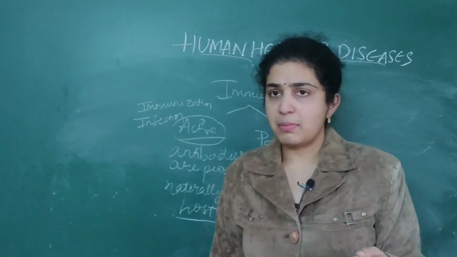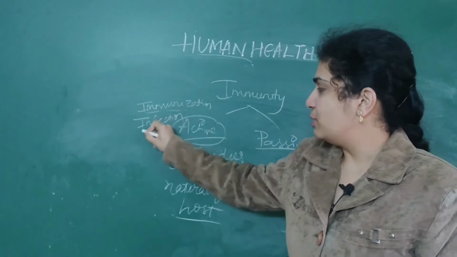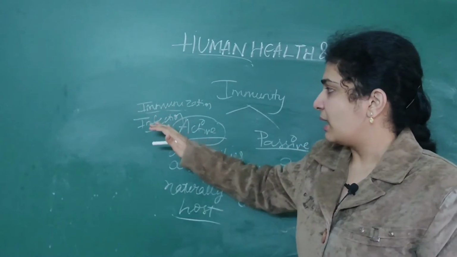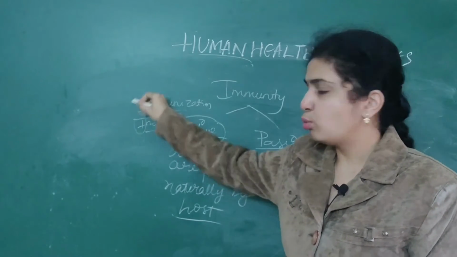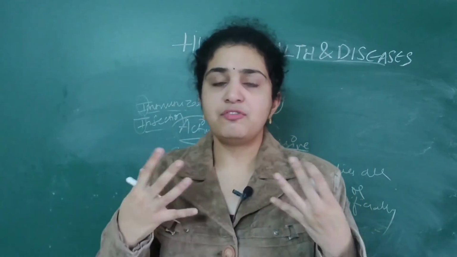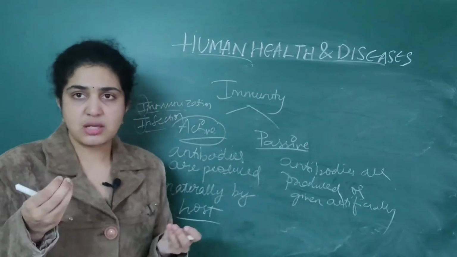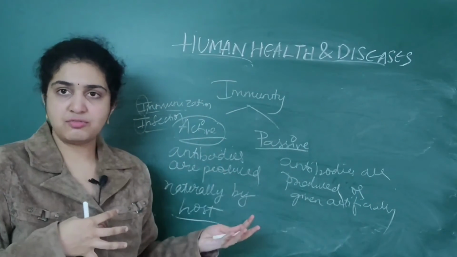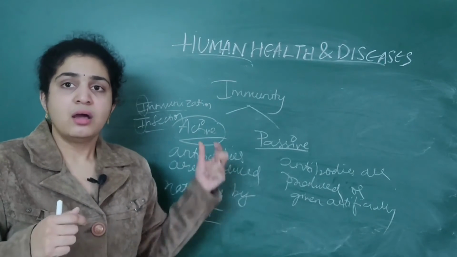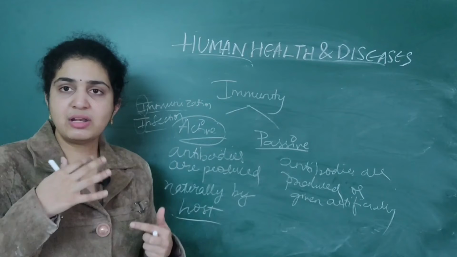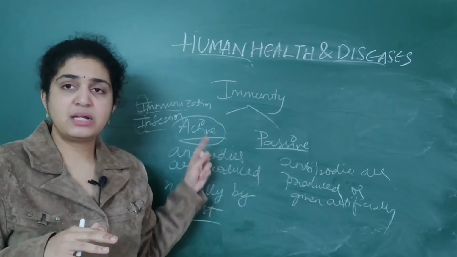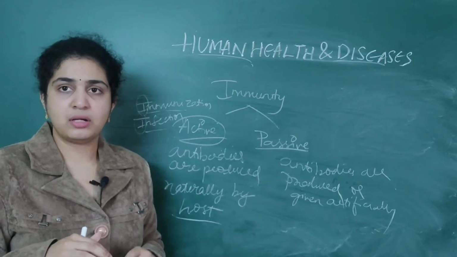You can easily remember I and I. Two I's are related to active immunity. If you are suffering from some infection, suppose a pathogen is entering the body, then the body will naturally produce antibodies. So that's why it is classified under active immunity.